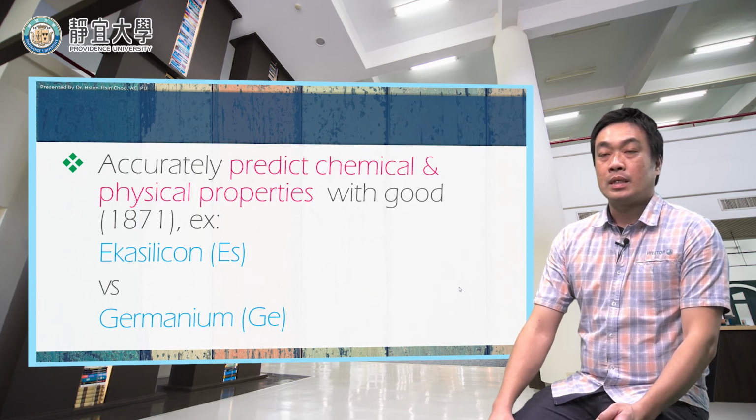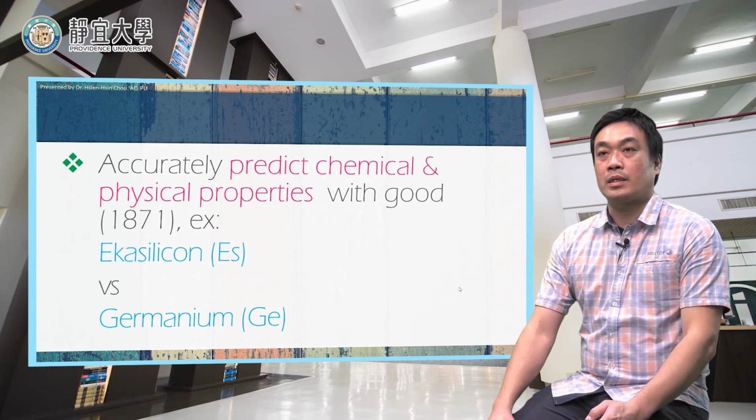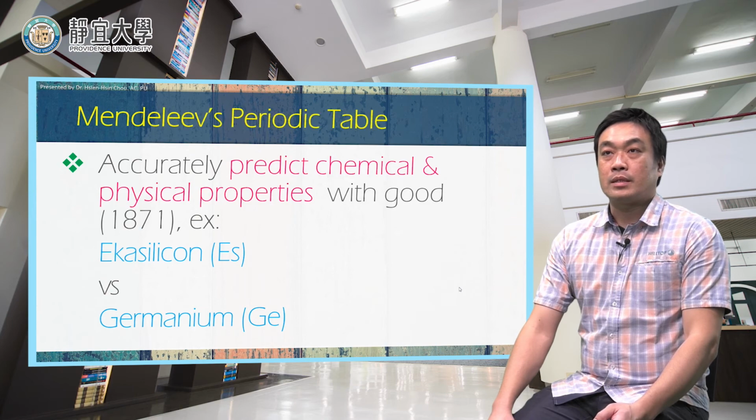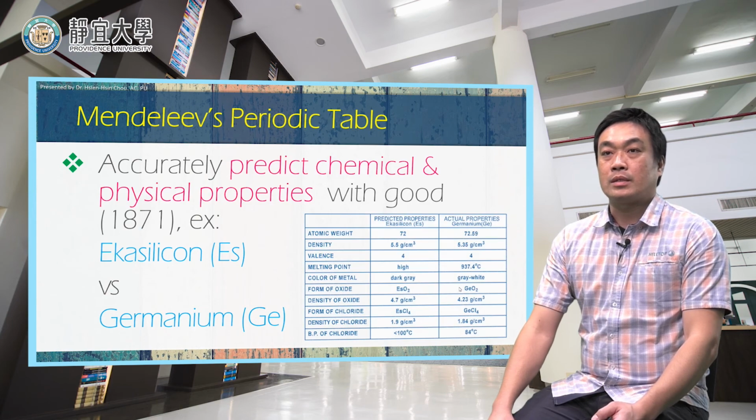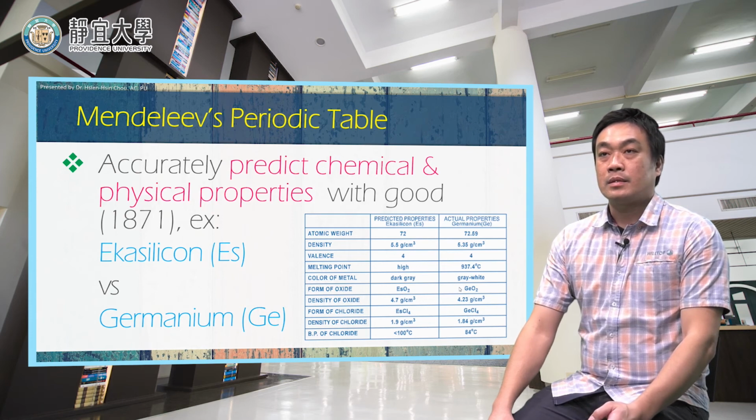For example, at that time he named an element eka-silicon, which is like a subgroup within the group of silicon. And he says that this eka-silicon will have properties similar to silicon. And today we know that this eka-silicon is just the element germanium. And the properties he predicted are very close to what we know today.